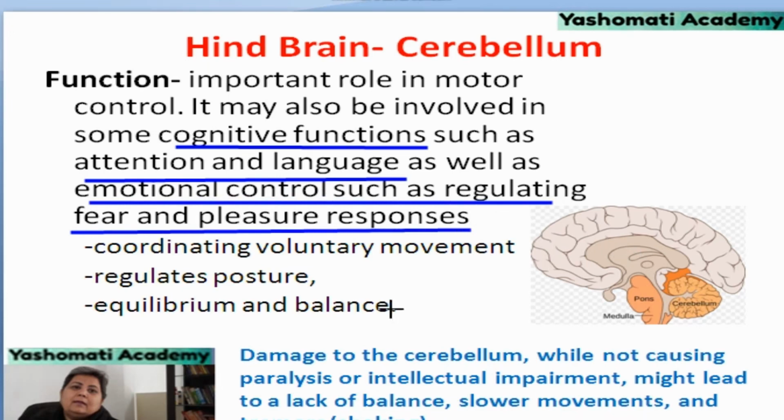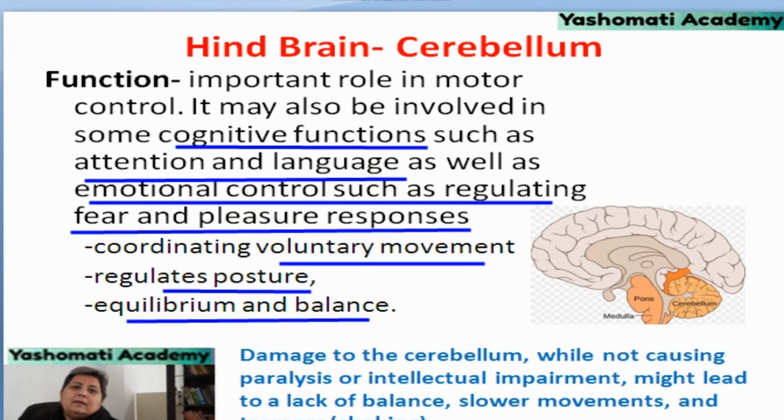Its main functions are that it controls voluntary movement, it controls posture, and it helps us in maintaining equilibrium and balance. Damage to the cerebellum, while not causing paralysis or intellectual impairment, might lead to lack of balance, slower movement and tremors, like shaking. So if this part is damaged, of course the intellectual abilities are not impaired, because they are mainly concerned with the cerebral hemispheres, but it will cause lack of balance, slower movement and tremor.